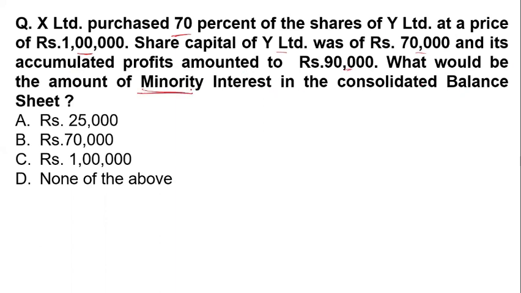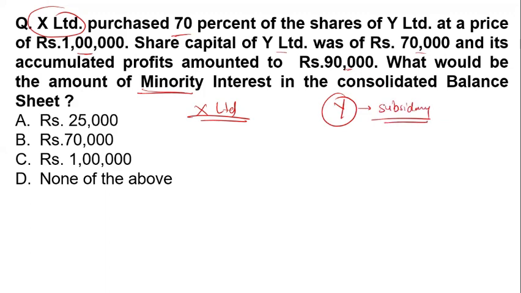Minority is what we are talking about here. X Limited company purchases 70% of the shares of Y Limited company, so Y Limited is a subsidiary company. X Limited purchases 70% of the shares and the other 30% of the shares are in the hands of the minority.